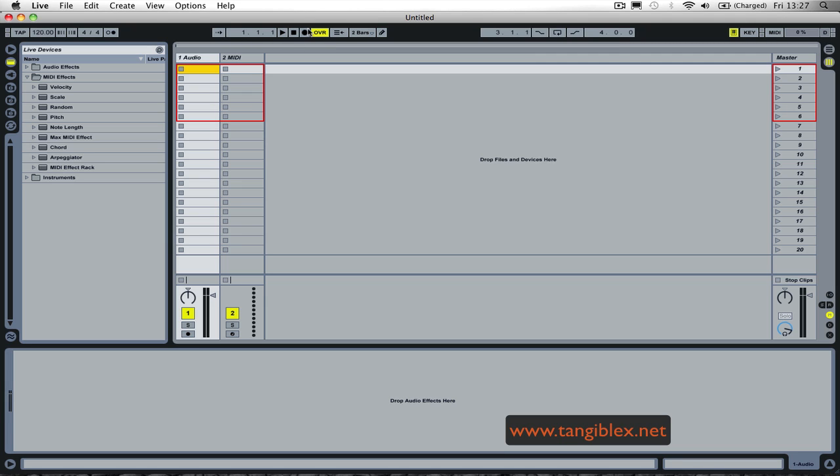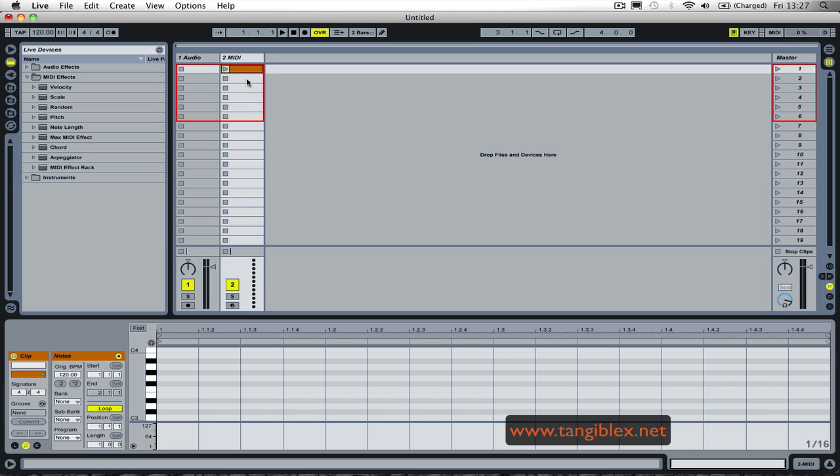So I have here a new set, and I have here a MIDI track. Double clicking in the slot of a MIDI clip, I create a new MIDI clip, and I'm gonna put a note here, for example C3. This is the note that is gonna go out from Ableton and come back to Ableton and serve as a MIDI map note to trigger the scene.